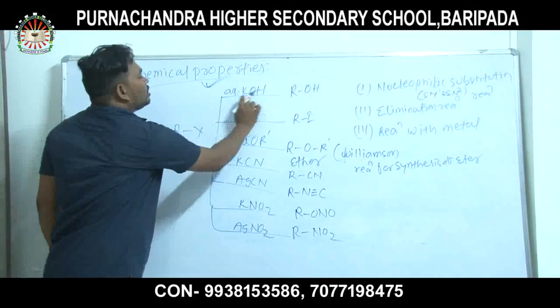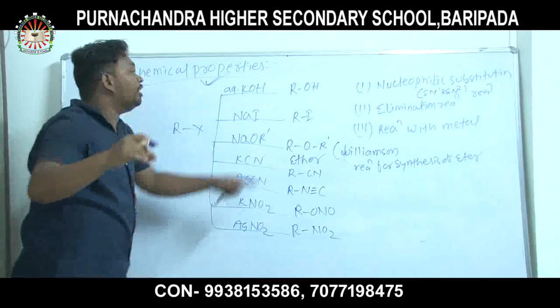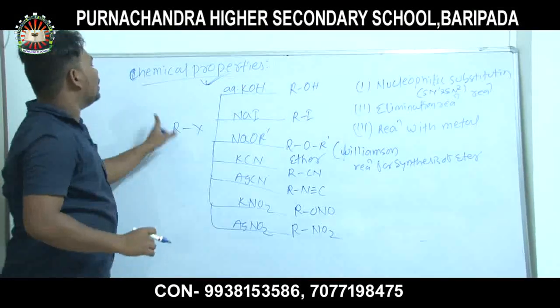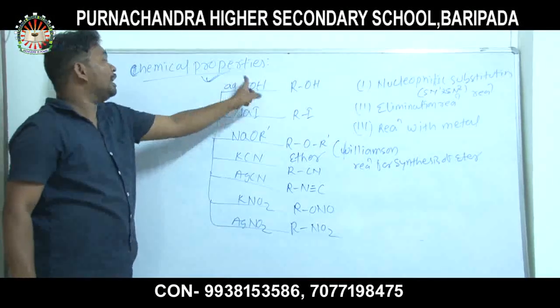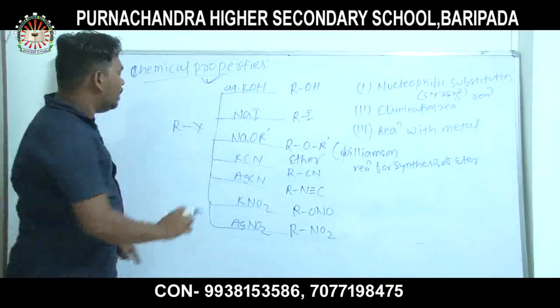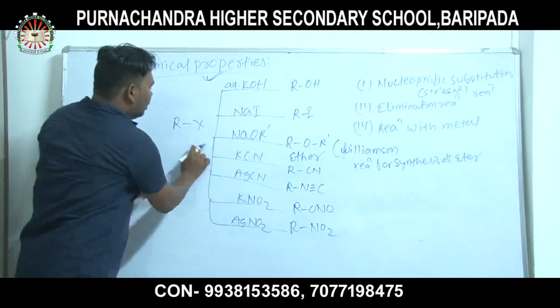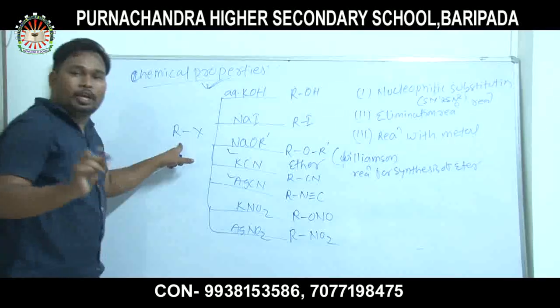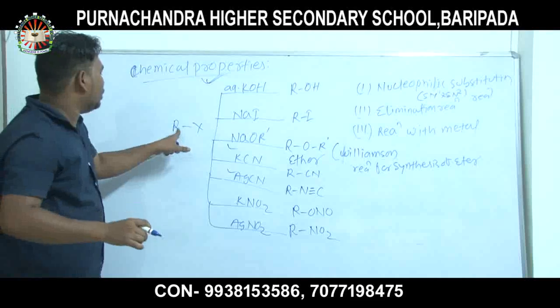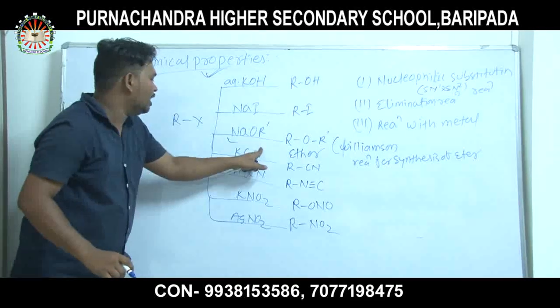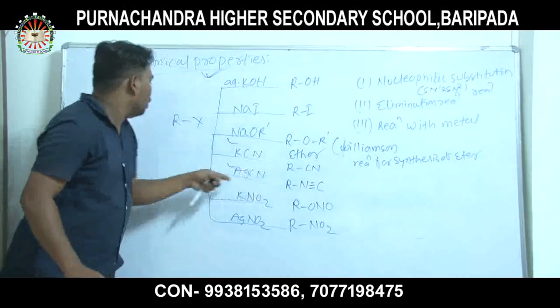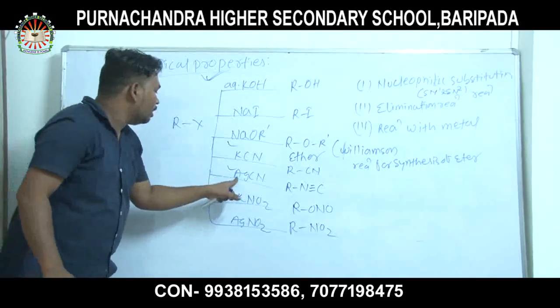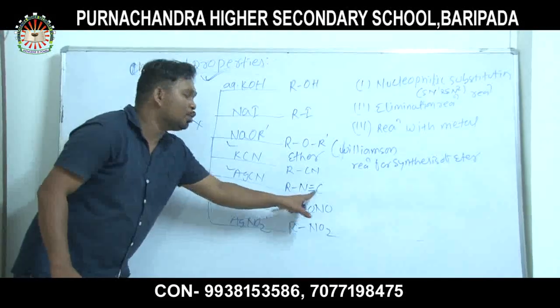That is aqueous KOH giving ROH. Another one is elimination reaction: when alkyl halide reacts with alcoholic KOH, then alkene is formed. Similarly, questions arise on the basic difference: when alkyl halide reacts with KCN, alkyl cyanide is formed; with silver cyanide, alkyl isocyanide is formed.